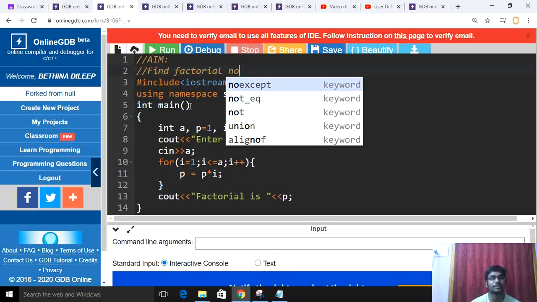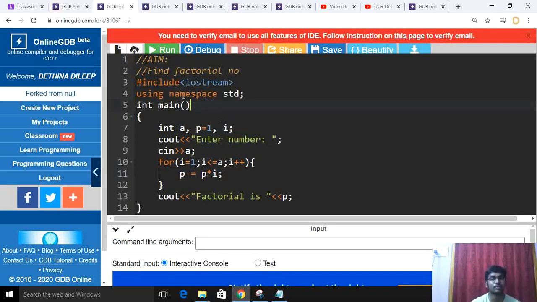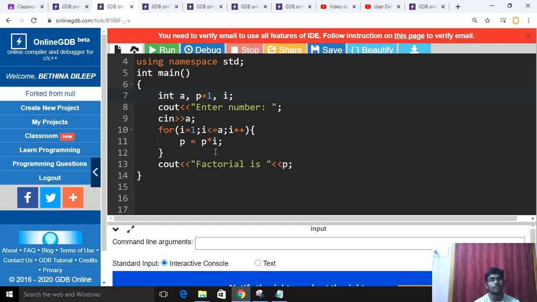Okay, we'll move on to the next program. The aim of the fifth program is to find the factorial number. We'll start the program. Hash include iostream, using namespace std, int main, int a, p, and I'll initialize data type int a comma p equal to 1, and cout enter number. The cin is taking the input, and I'm using a for loop, for i equal to 0, i less than or equal to a, then i plus plus, then p equal to p asterisk i.